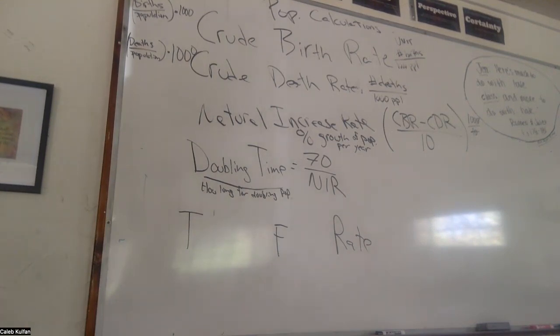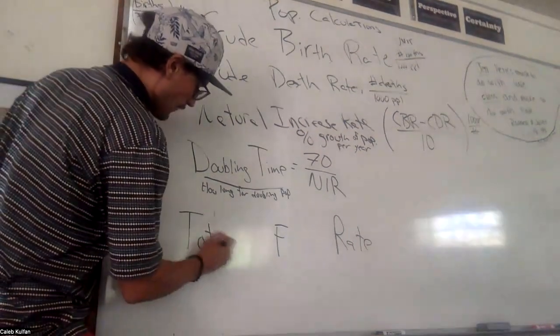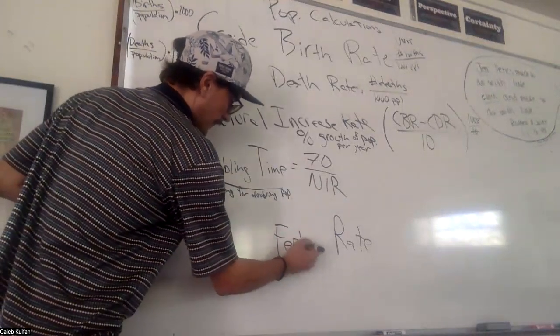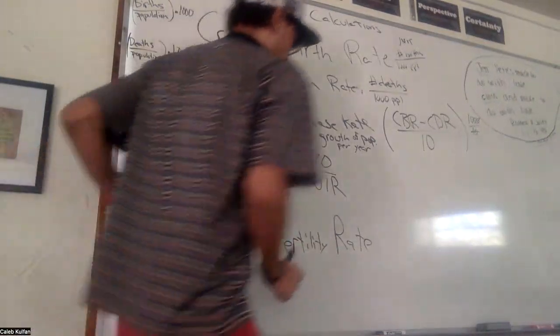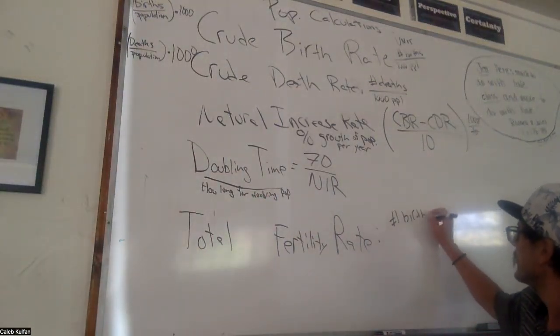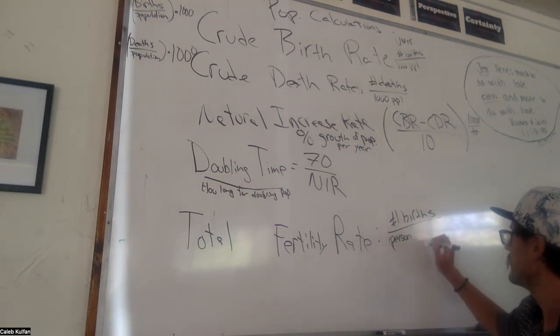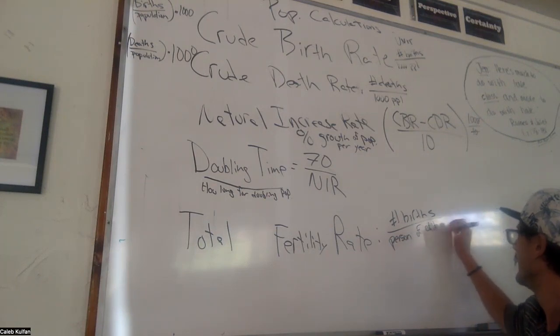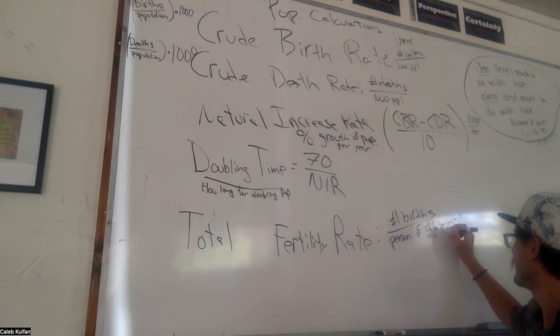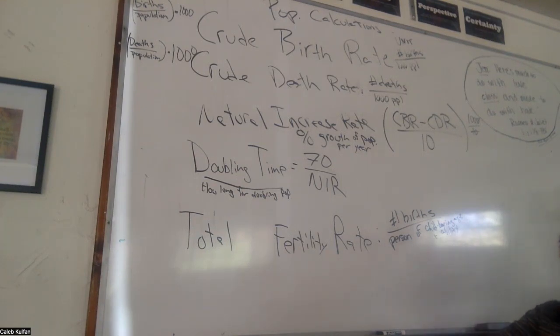Yeah, so we could refine this to the total fertility rate, which if we want to use inclusive language, we could call the number of births per person of childbearing age and ability. I don't care if you want to be called a woman or not. If you're able to bear a child biologically, that's what we're interested in.